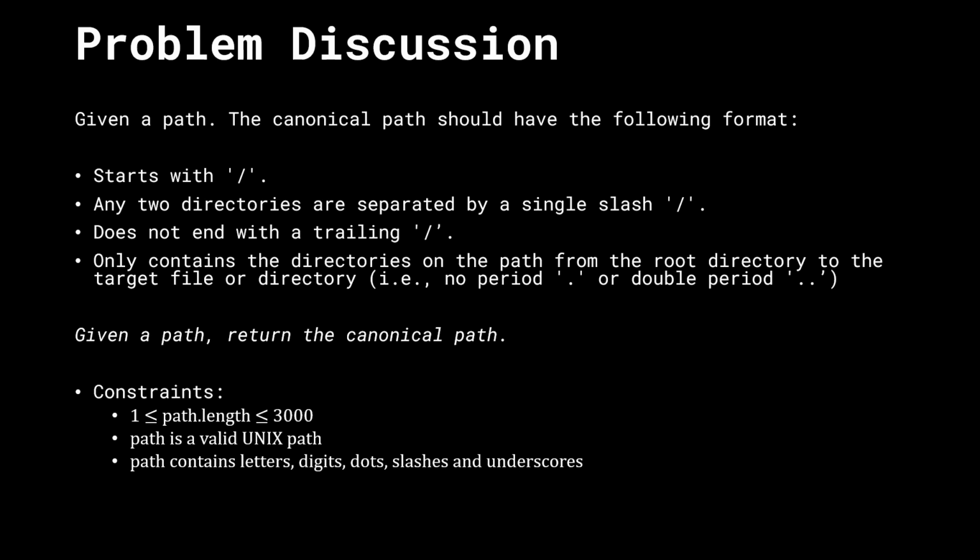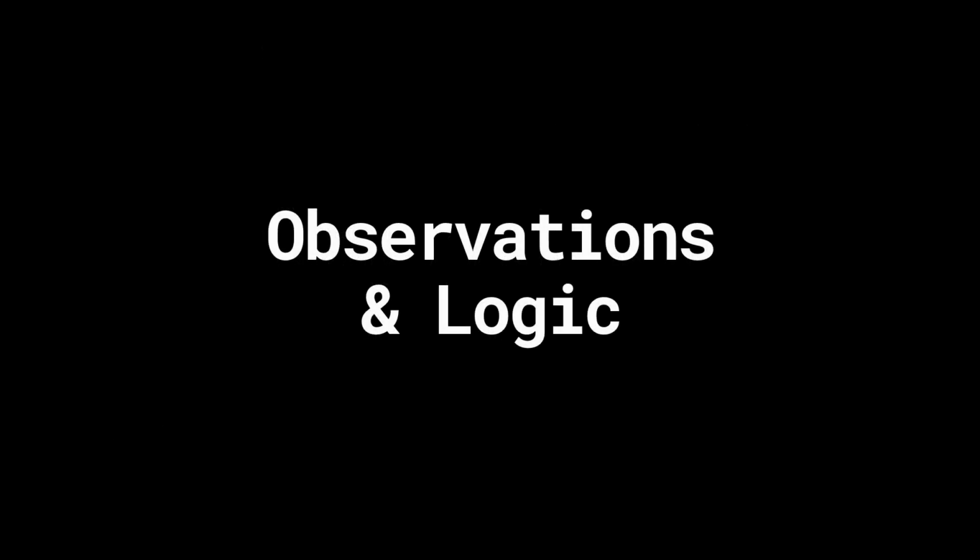All right, fourth condition, which is the most important one. It says that it only contains the directories on the path from the root to the target. That is, there is no period or double period directories. Now, period and double period have special meanings. Period basically says that wherever you are, stay. That is, whatever directory you are on currently, just stay over there. Double period means take a step back, right? So whatever directory you are on, take a step back. All right, let's try to formally build up our intuitions and our logic.